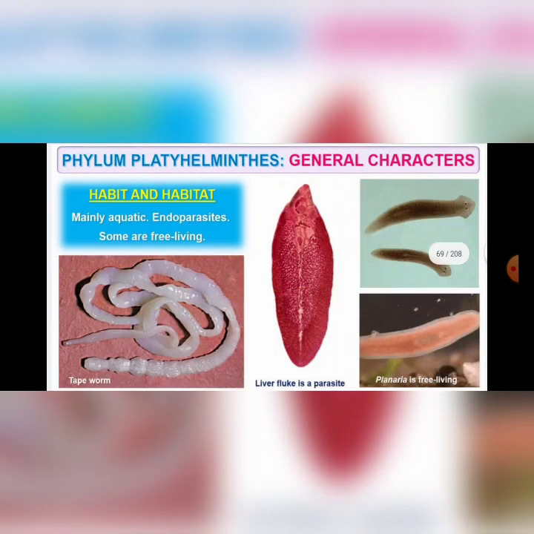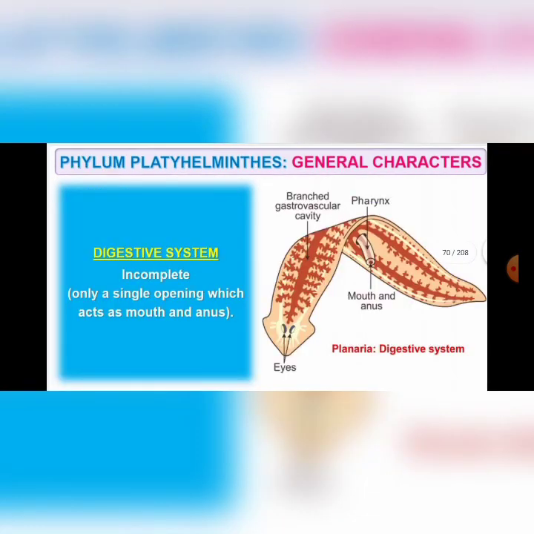Okay. So, what about habit and habitat? As I mentioned, most of them are endoparasites, but some are free living ones. In this picture, you can see tapeworm and liver fluke. These are endoparasites. Clear? Whereas planaria is a free living one. Planaria is also called Dugesia. So tapeworm is ribbon-like, whereas liver fluke is somewhat leaf-like.